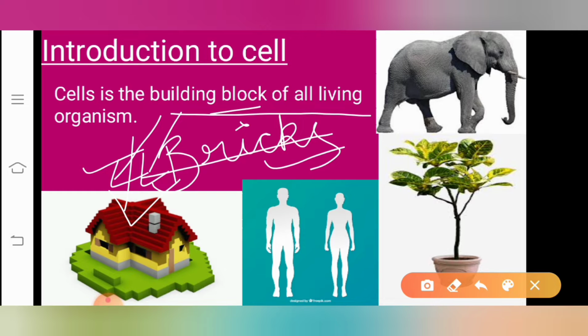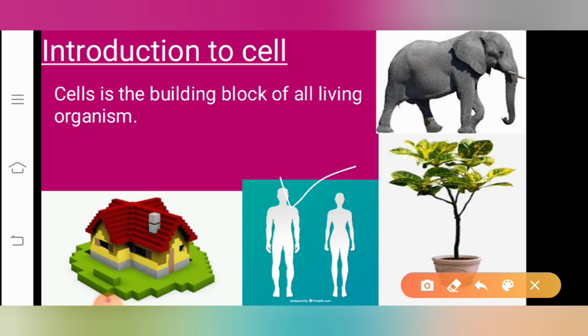Correct? In a similar way, when we talk about a living organism, the living organisms may be the human being or maybe the plant or maybe an animal. When we talk about the living organisms, all these living organisms, they are made up of something. That something is called as cell.